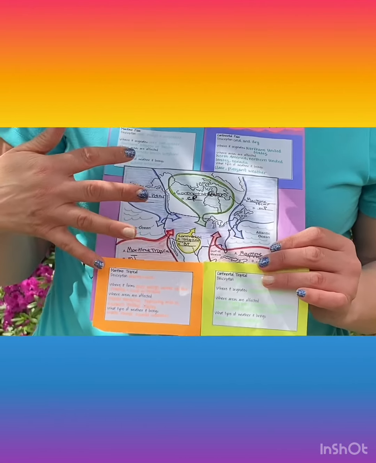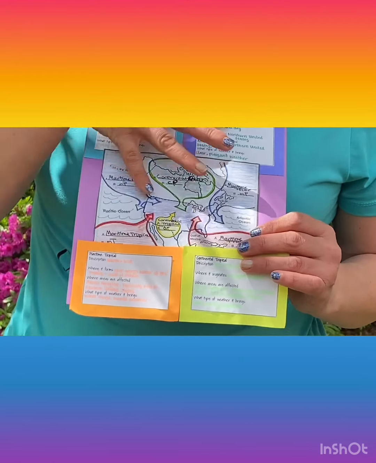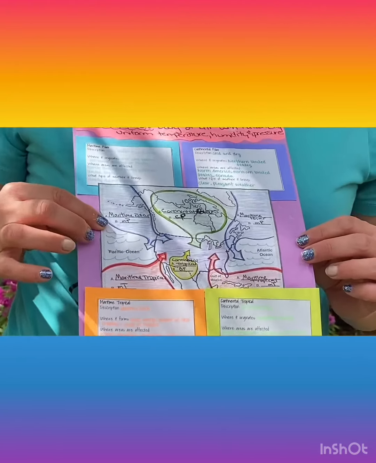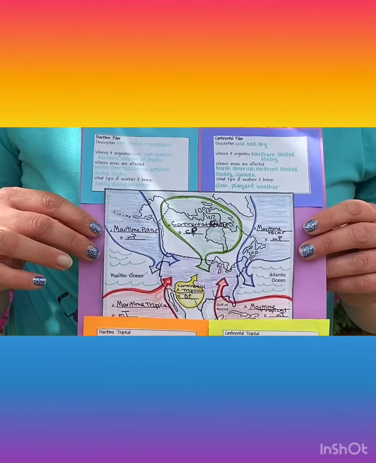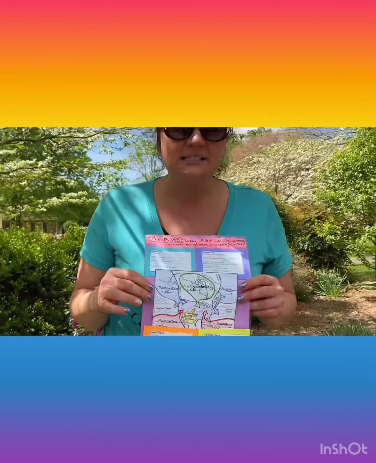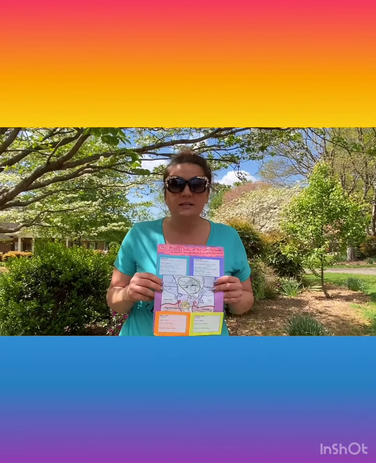But this kind of gives you a view of here's the United States and where these air masses are in location to that. So make sure you get a good look at that. And this video is super helpful for filling in your graphic organizer. We're going to talk a whole lot more about fronts and air pressure and weather and so many wonderful things.